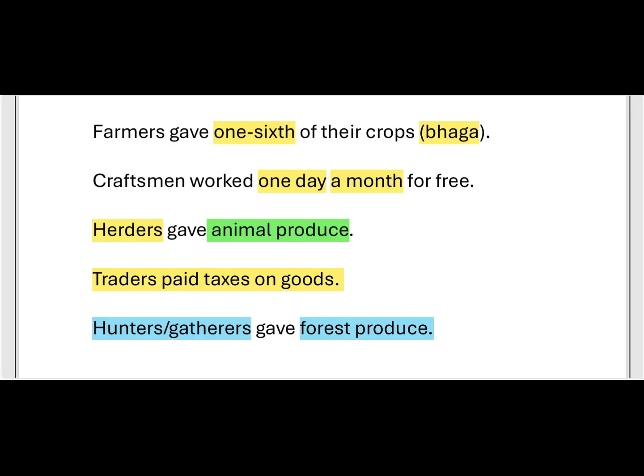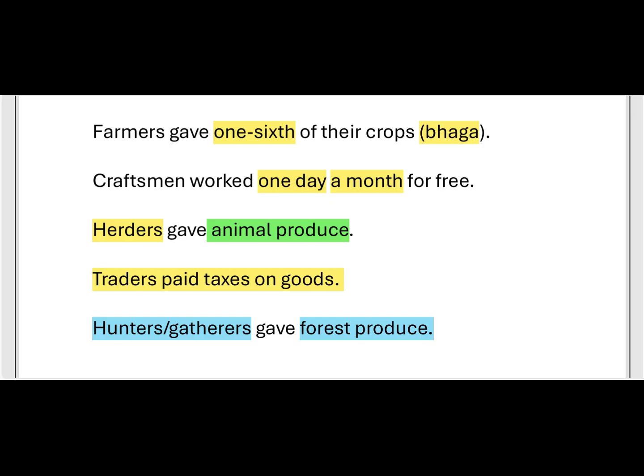The herders and traders pay taxes. Traders are engaged in buying and selling activity. If they want to sell goods they have to pay taxes to the king. They have to pay taxes on the goods which they have made.